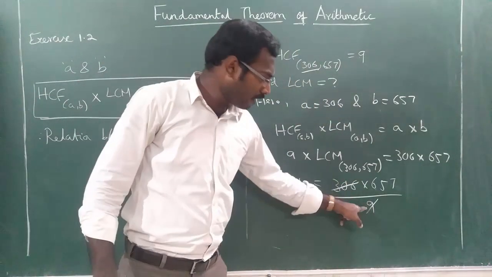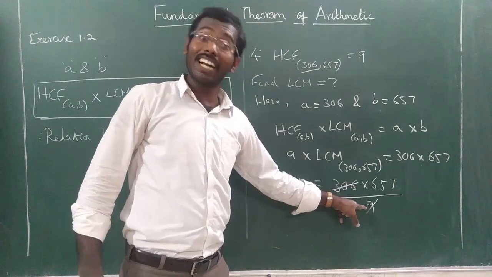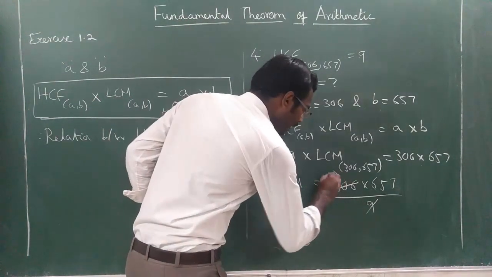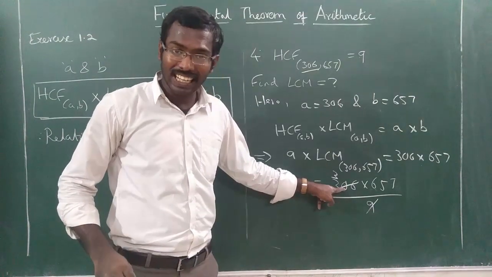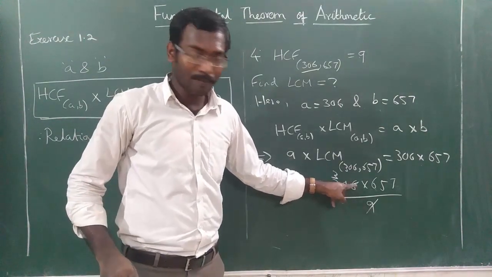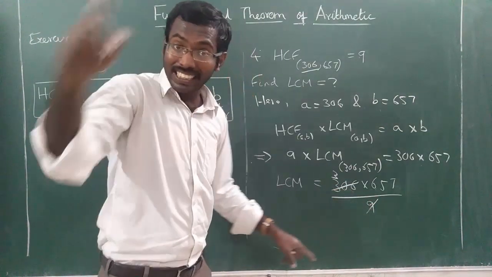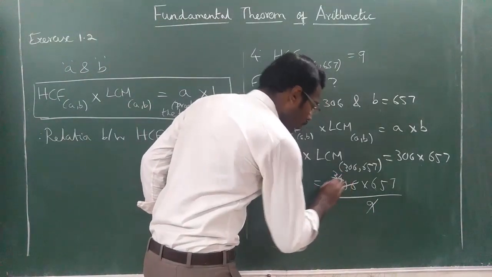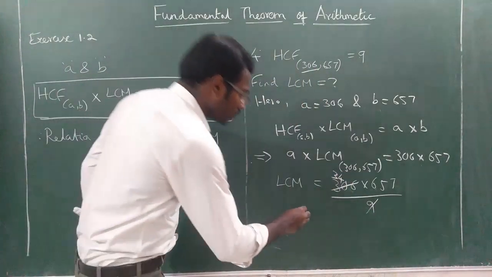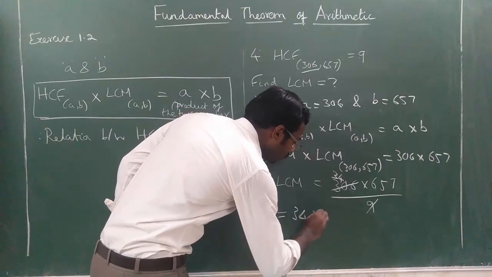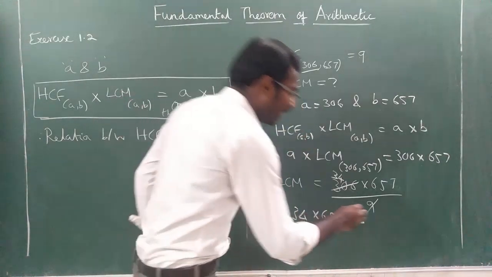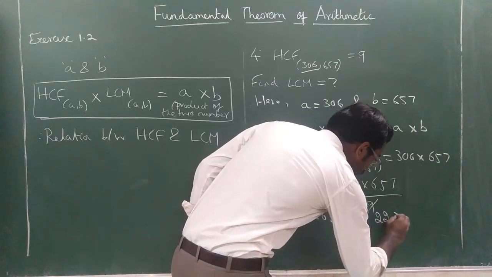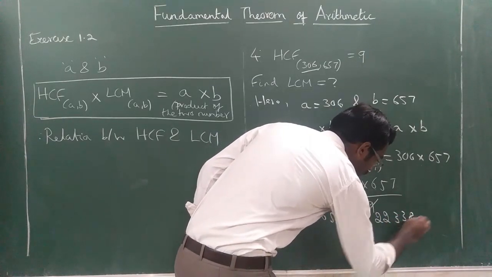In 30, how many times is 9 there? 3 9s are 27. Remaining 30 minus 27, remaining 3 is there. 3, 6, 36. 36 divided by 9 is 4. So 34. So we have 34 into 657. When you multiply this, you will get the answer 22338.